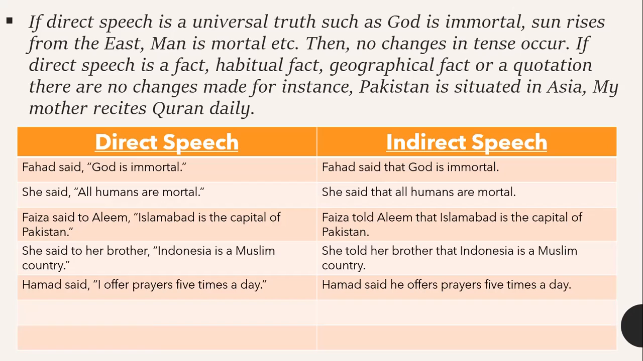Now here various examples are given, that God is immortal. Now, this is a universally acceptable truth, and we know it from a religious point of view that God is immortal. So it is something which is in our religion, and we accept it. It is universally acknowledged that all humans are mortal. They will die one day, and their life will come to an end.